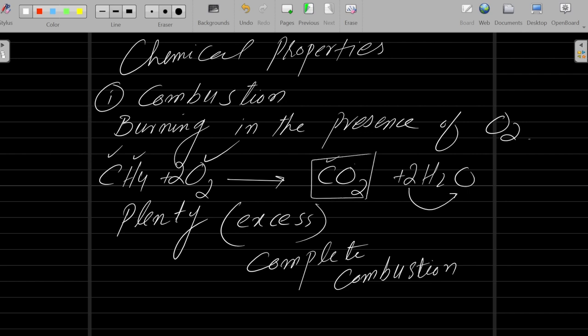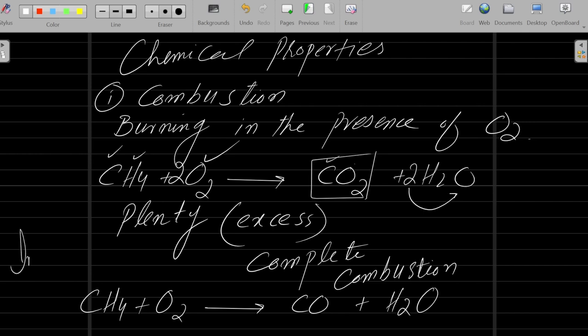But if you have a limited supply of oxygen, for example if you have CH4 and the oxygen supply is limited, then you will get carbon monoxide, a toxic gas, and then you will get water. So it is actually a type of incomplete combustion. When you get carbon monoxide, it is an incomplete combustion.